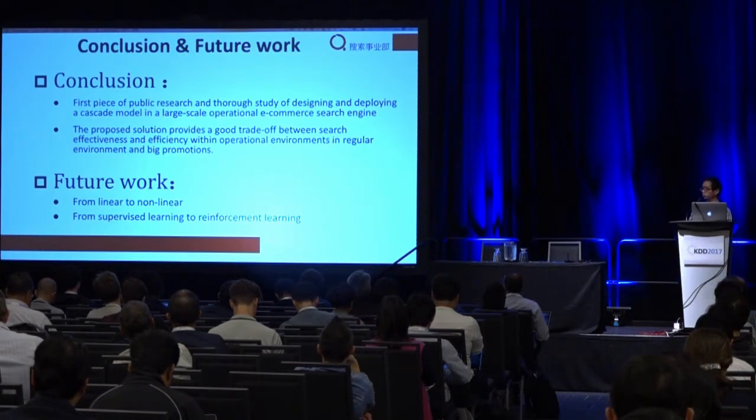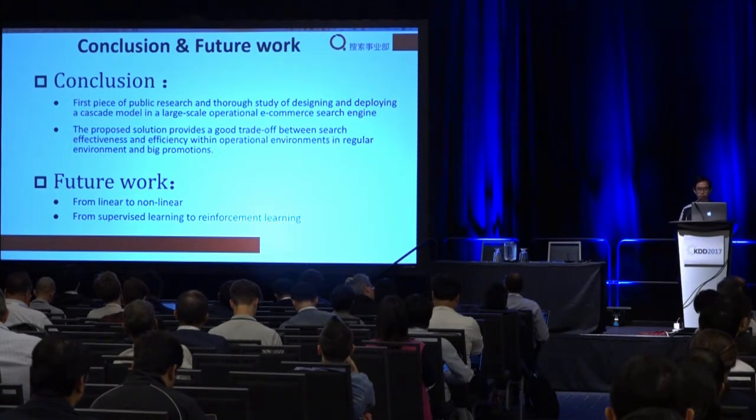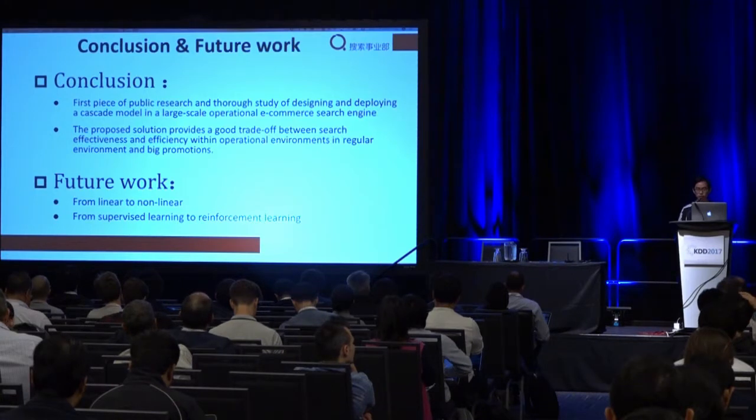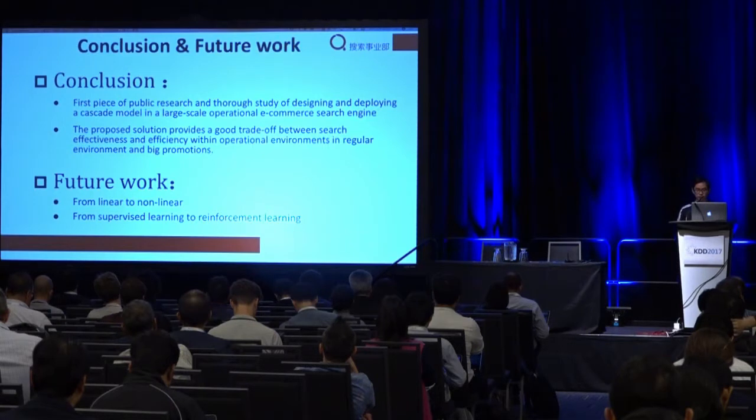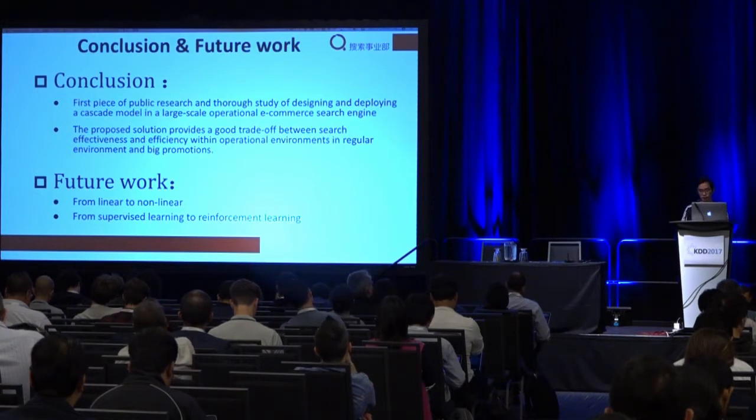Finally, we come to the conclusion. CLOES, as far as we know, is the first piece of public research with a thorough study of designing and deploying a Cascade model in a large-scale operational e-commerce search engine, which deals with hundreds of millions of user queries per day with hundreds of servers. An extensive set of experiments and detailed discussion are provided to show that the proposed solution provides a good trade-off between search effectiveness and efficiency within operational environments.